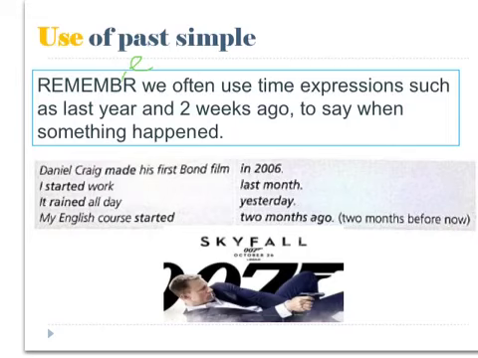Remember, you really need to practice using the past simple, especially those irregular verbs. Again, you can look at page 160 of your English Unlimited book for a big list of irregular verbs, and I really suggest you make some flashcards. You can either do it on your iPads, you can ask one of your teachers about how to do this, or you can go the old-fashioned way and use some paper to make some flashcards that you can carry around with you in your pocket.